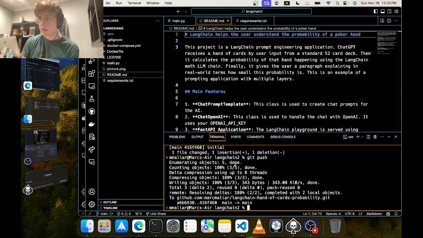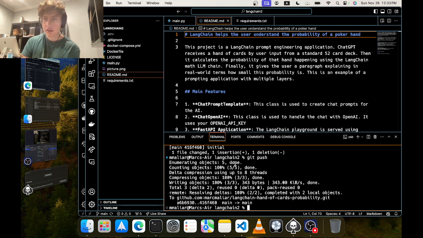Let me tell you about my application. This is just something I came up with. I don't think it's the most useful, but I think something in this direction sounds like a good bet. The user provides a hand of five cards as input.